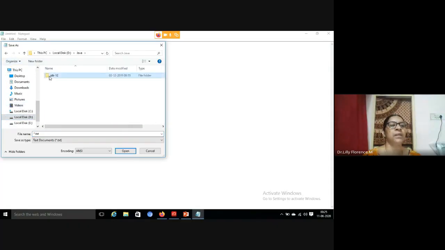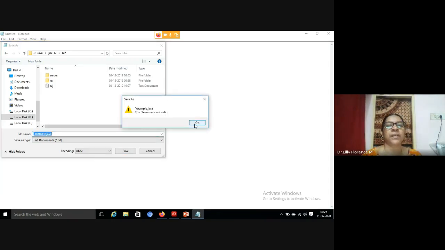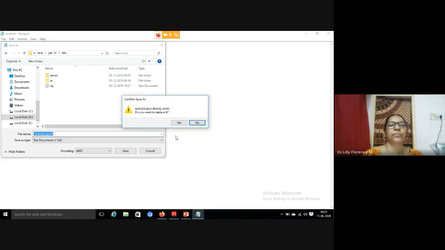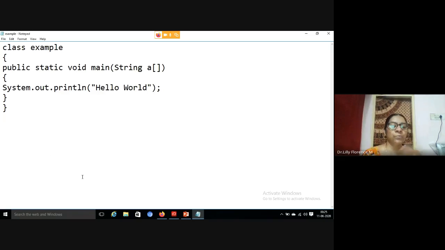Then JDK, I'm using 1.12. Inside bin we can use example. This is the name of our class, example.java. Yes, we have saved our file. I think the file name is not valid. Example.java already exists, so we can replace it. Now the first step we have completed. We have written a Java code and we save the program.